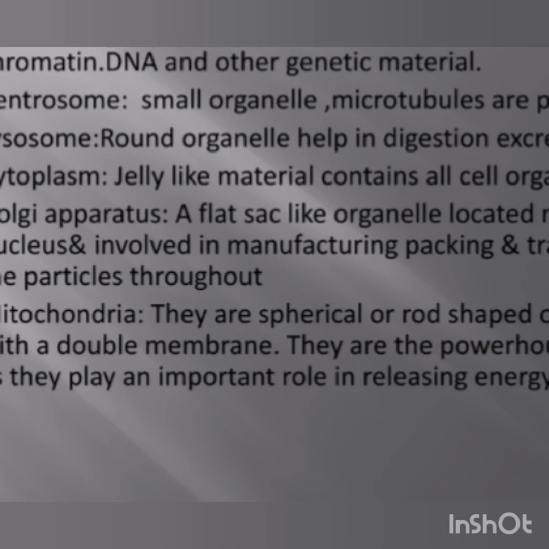Next to that there is the centrosome, which is a small organelle where microtubules are produced. Then there are lysosomes, which are round organelles helping in the digestion process, excretion process, and sometimes in the cell renewal process, because they have different types of enzymes inside and therefore they help in the different processes like digestion and excretion. So this is about the lysosomes, which are also called cell vesicles.